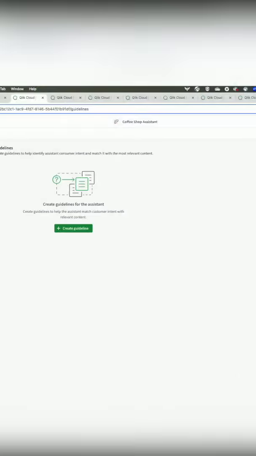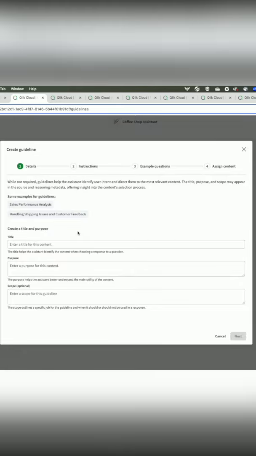Yeah, great question. So one of the other things we've introduced in the new Qlik Answers is this concept of something called guidelines, right? So a guideline is the ability for you to add a couple things. One is to introduce additional instructions to make sure that when someone asks certain topics or different things, to continuously go down the right path, right? So maybe someone might ask the question 3 different ways, and you want to make sure it goes down the right path every time. You can provide those guidelines to the agent to do that.